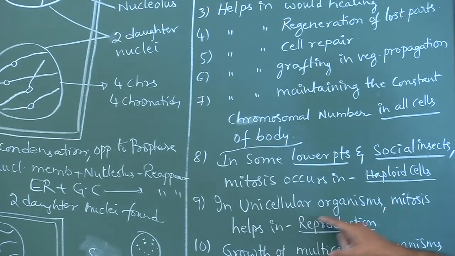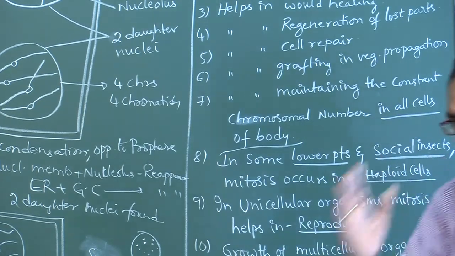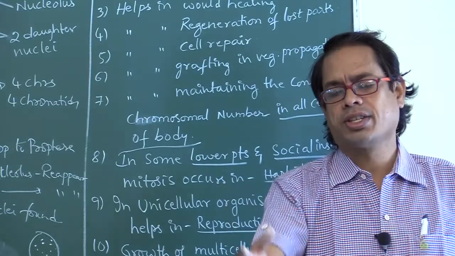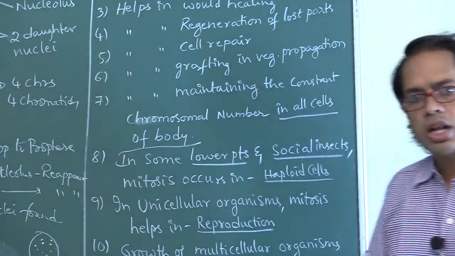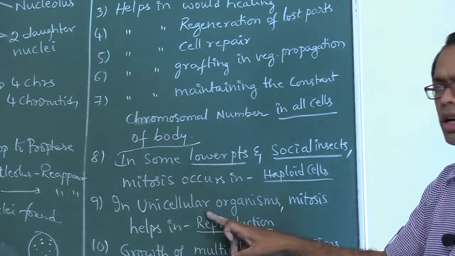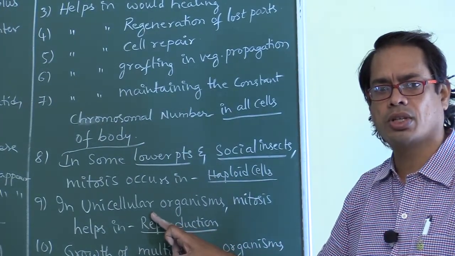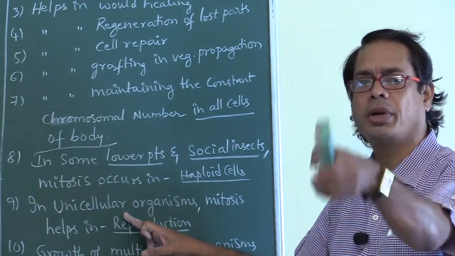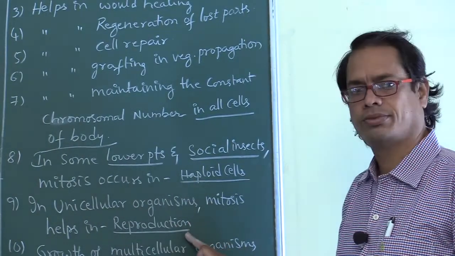Next, in unicellular organisms, mitosis helps in reproduction. When mitosis occurs, it will be treated as reproduction. In which organisms? Unicellular organisms, single-celled organisms. If mitosis occurs, it will be treated as reproduction.